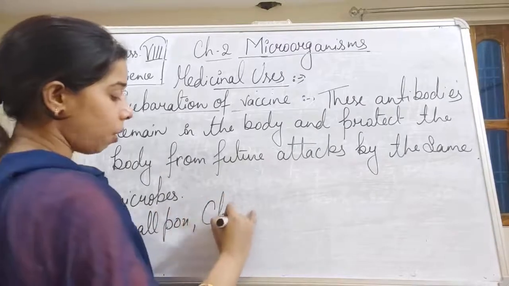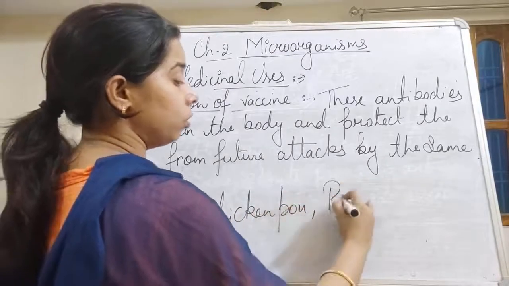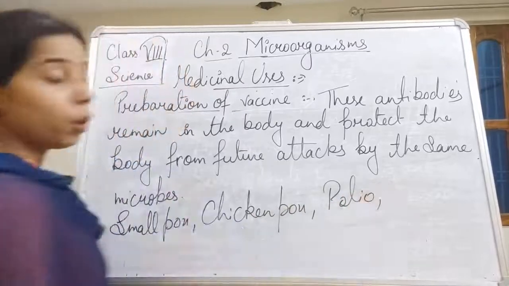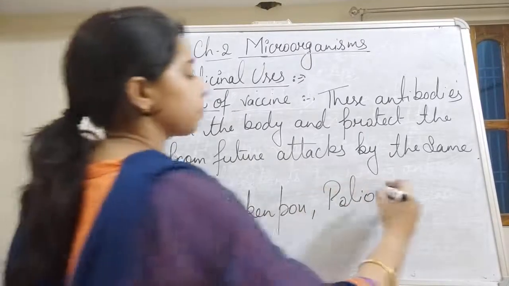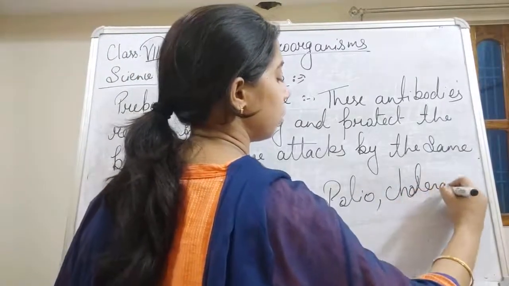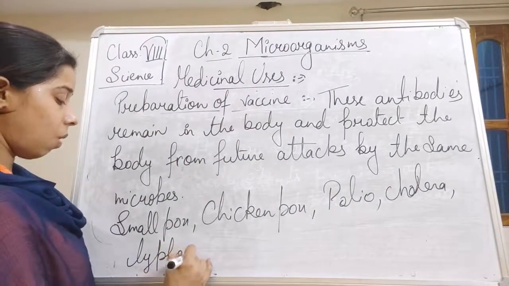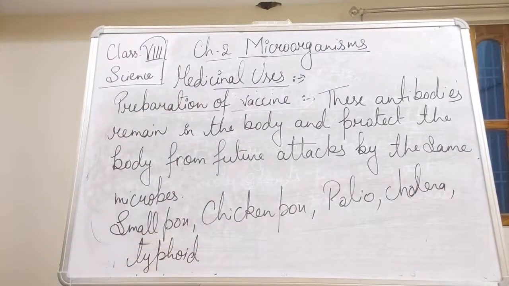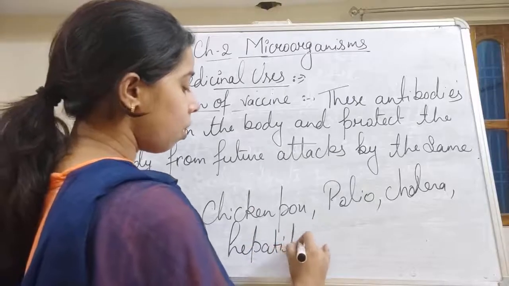Some examples of these common diseases are smallpox, chickenpox, polio, cholera, typhoid, and hepatitis. So these all are what?